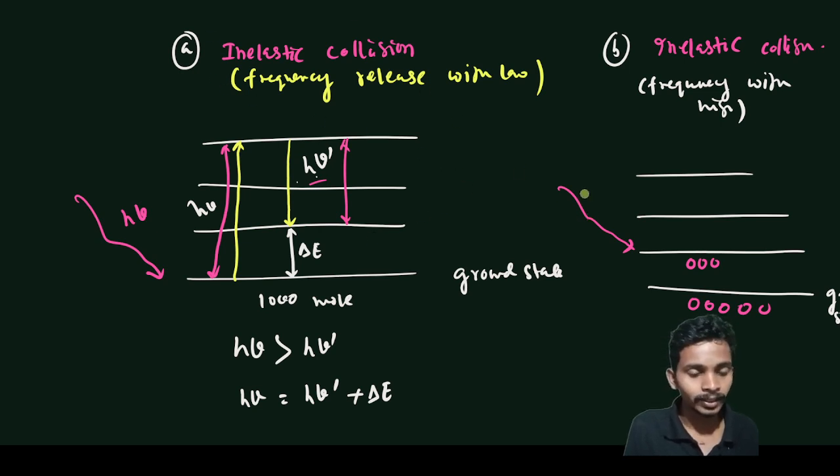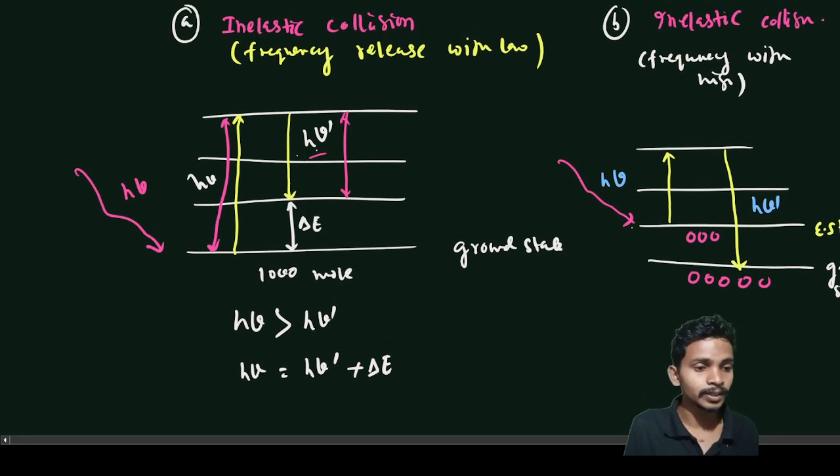We give electromagnetic radiation to this excited state, and it is taken up to this, and after that it is released to the ground state. So h nu you have given, and after that it releases h nu dash.